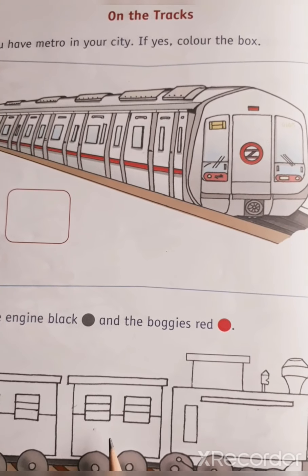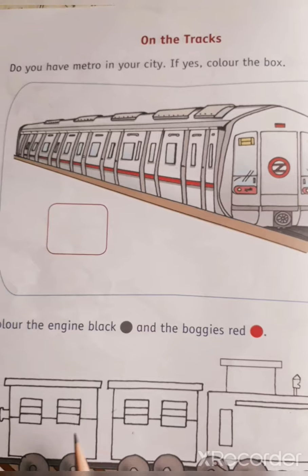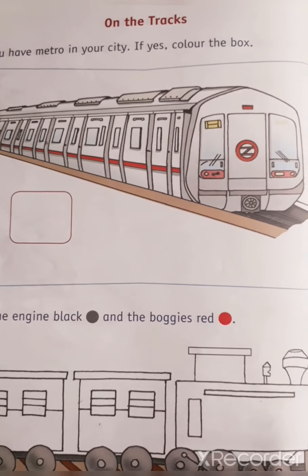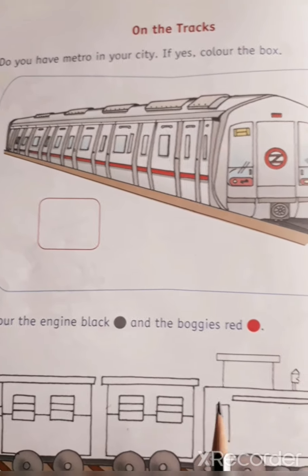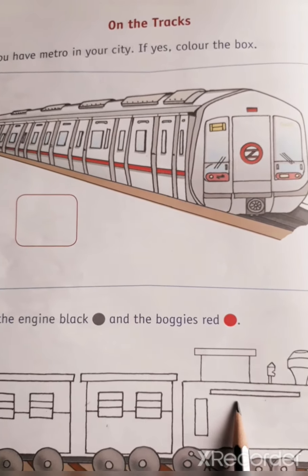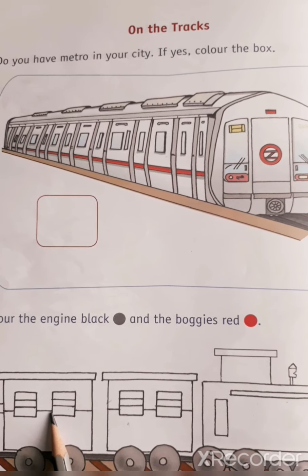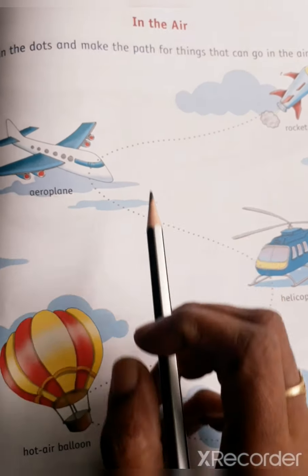Train has an engine and many bogies and many wheels. Okay, children. So you have to color engine in black and bogies in red color. Okay. Next is in the air.